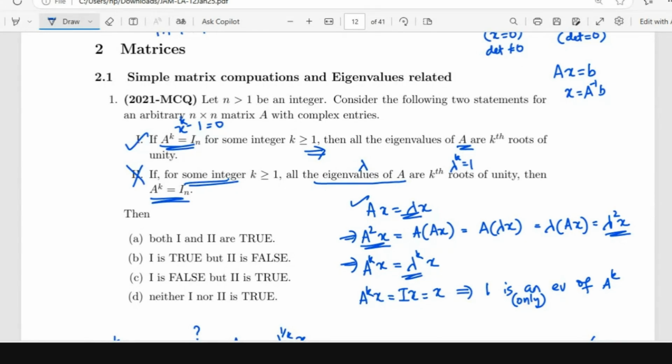But even if you want to use the characteristic polynomial idea in the first statement, we only know that x power k minus 1 is a polynomial satisfied by A. Then we should know that any polynomial satisfied by A is going to divide the characteristic polynomial. If people don't know that, then they cannot conclude that kth roots of unity are going to be the eigenvalues of A.